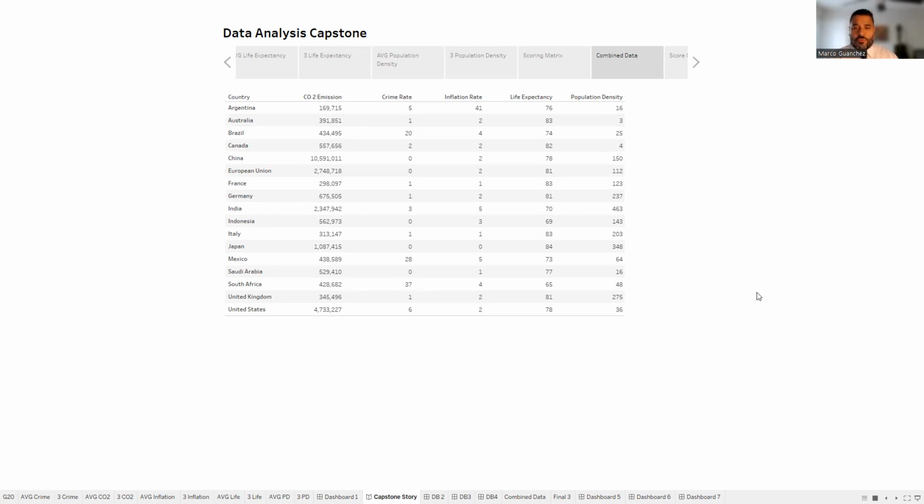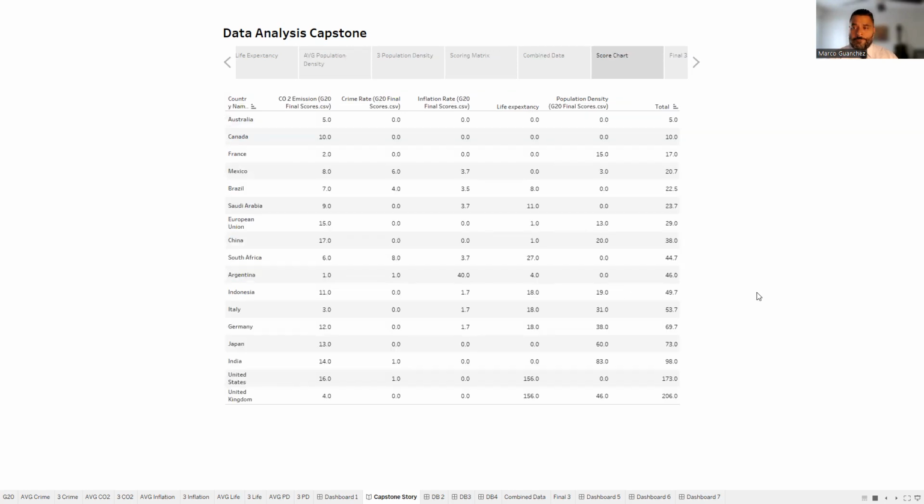And when we do the final score, this is how they fall in. The United Kingdom has the most points, then the United States, India, and Japan, and the top 3 are Australia, Canada, and France.